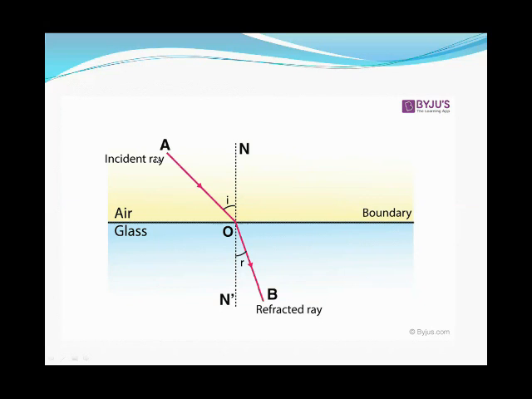So whenever an incident ray passes through the air and enters into the glass, what will happen? We observe that the ray of light is bent. This ray is called the incident ray, and this ray is called the refracted ray. The incident ray is the ray which comes from any source, and the refracted ray is the ray which passes through the medium and bends.